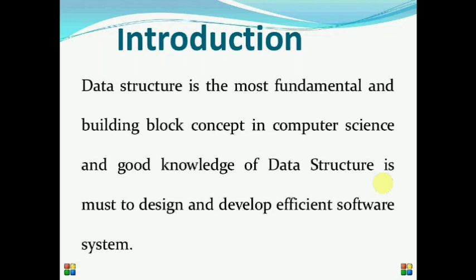Now computers work with all types of data. Computers work with text, images, videos, relational data, and pretty much any kind of data that we have on this planet.